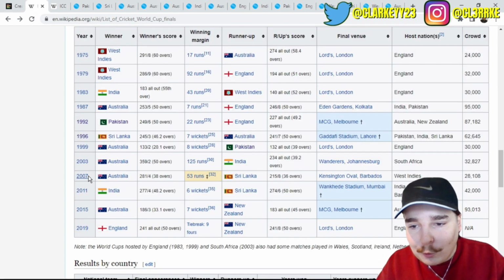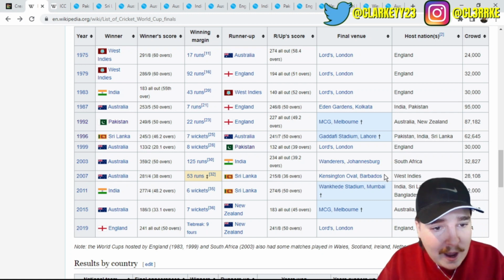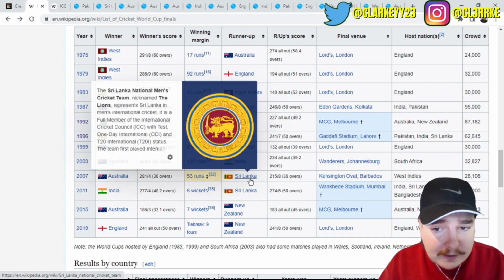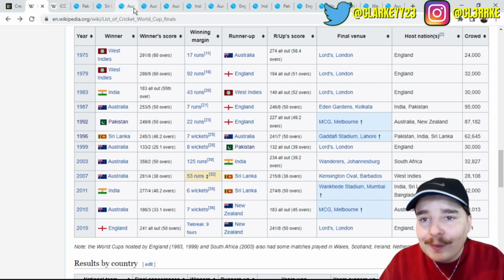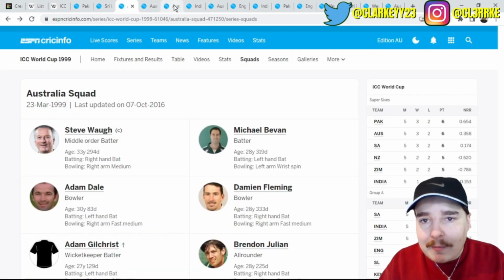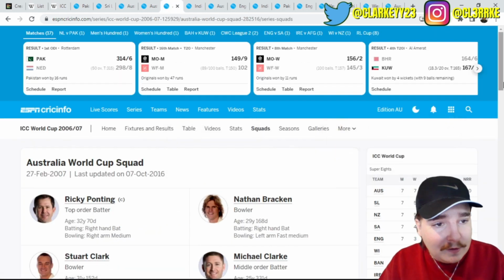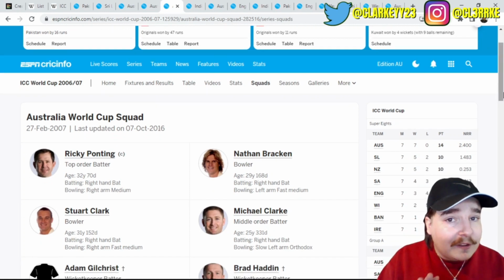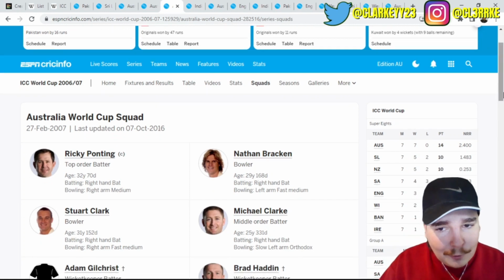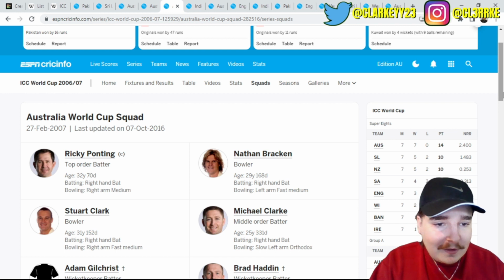Okay, now we've got 2007, where we won in the West Indies and beat Sri Lanka in the final. Where's 2007? Come on. And here it is. So this is kind of the team I was waiting for. This is the team I wanted to go through.